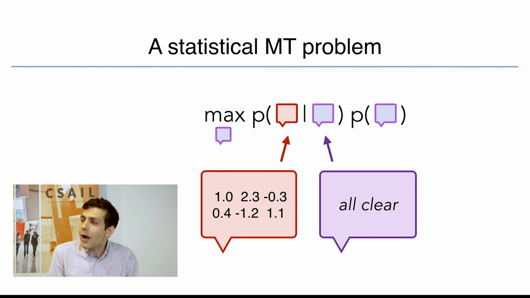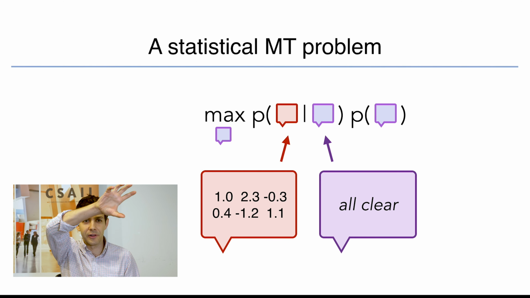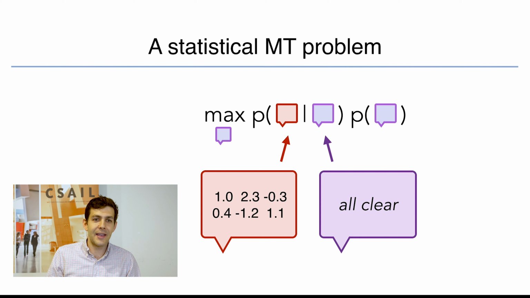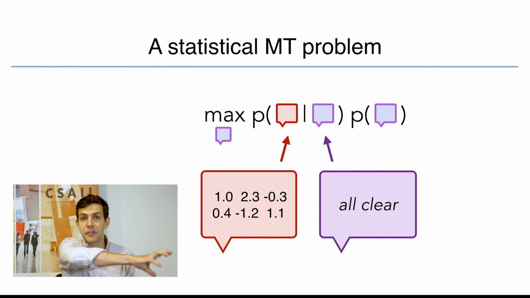Now, we could try to do this the way we do it in a normal machine translation setting. So what we're looking at right now is a standard noisy channel translation model, and what this equation on the slide says is that if I have my neuralese message, which we've drawn with a red 0, the best English translation of that message, which we've written with a purple A, is the one that is both assigned high probability a priori under some model of English, and also that people say in states of the world where our learned model is likely to produce the particular message that we're trying to translate.